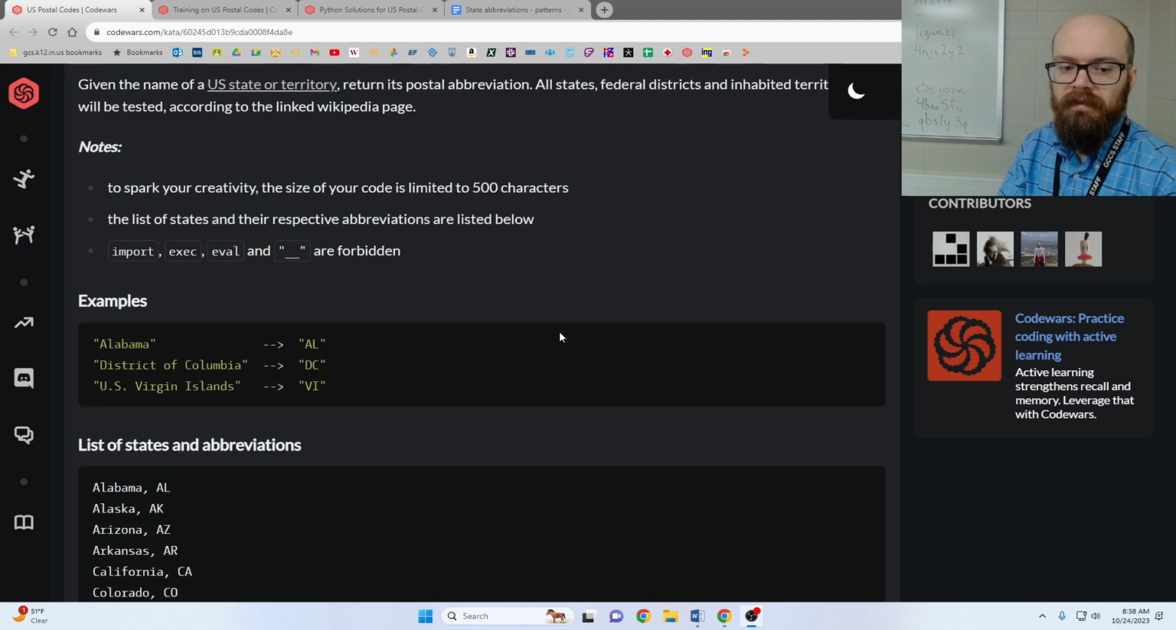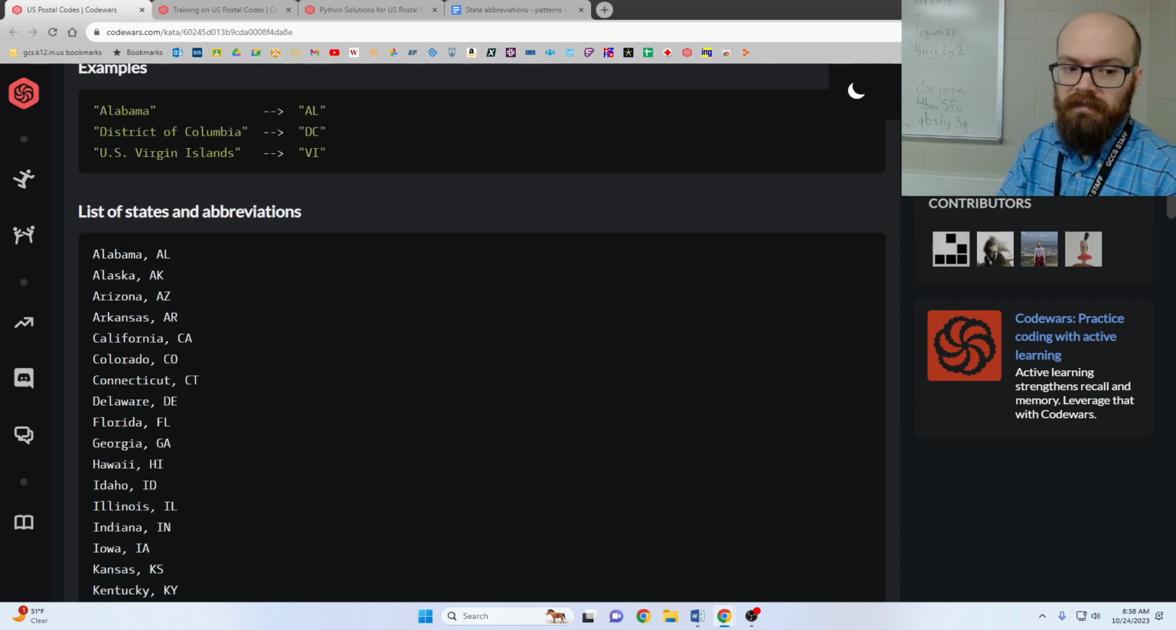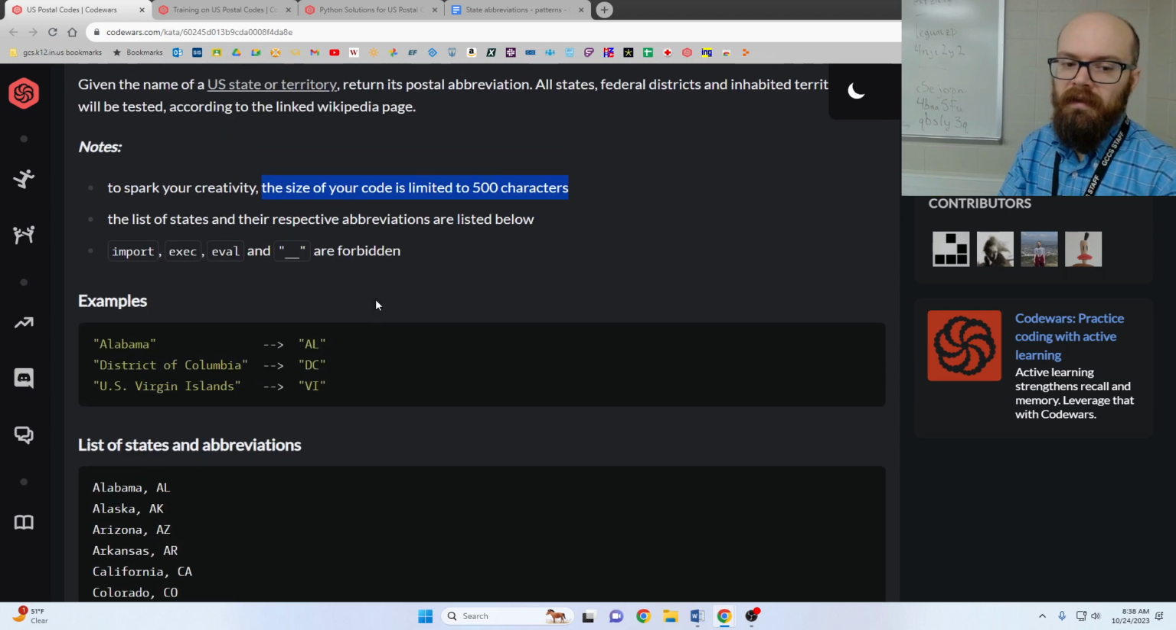But the thing that makes it interesting is the size of your code is limited to 500 characters. If we tried to make a dictionary of all the inputs and outputs, that would be 700 or more. And if we added the code to look it up, it'd be about 800. So we have to find a way to trim it down.